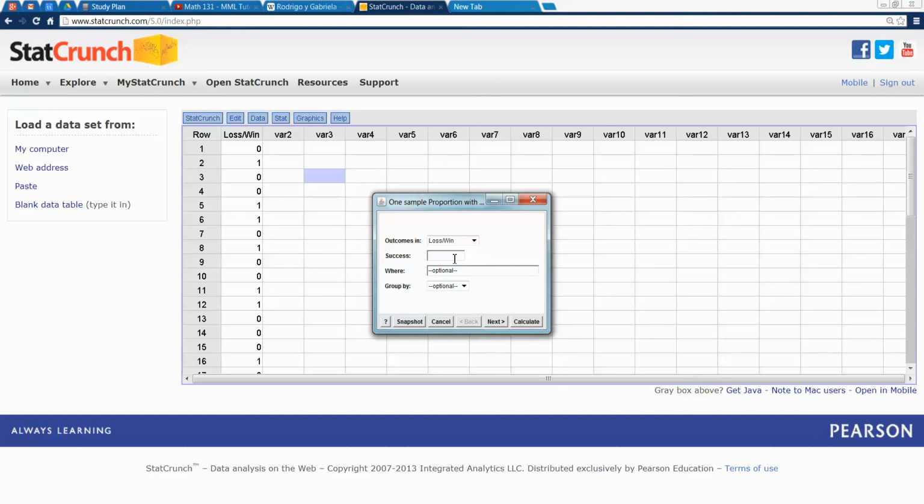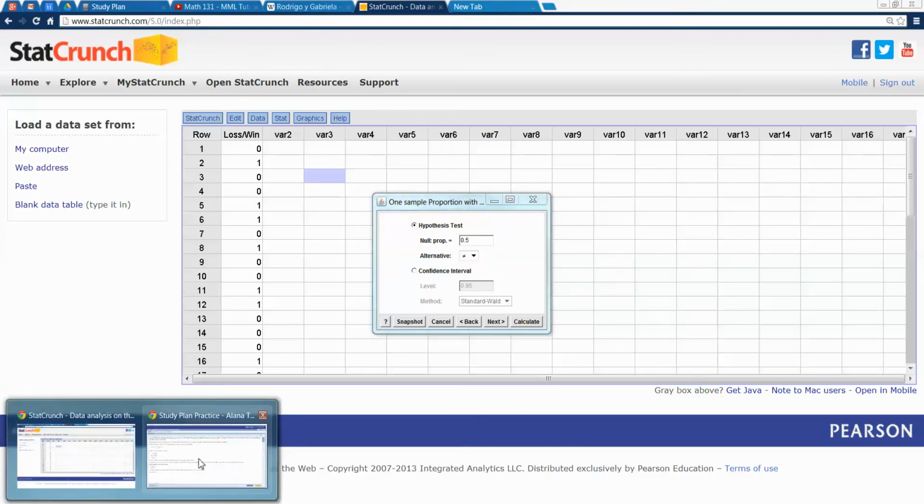So, all right, and then we want success. We're going to count 1 as the success, right? The 1 was the success when they actually did beat the spread. Let's say next. My hypothesis is 0.5, so that's good. My alternative is not equal because I don't really care how it doesn't make the spread. It just has to not make it. I believe that was,